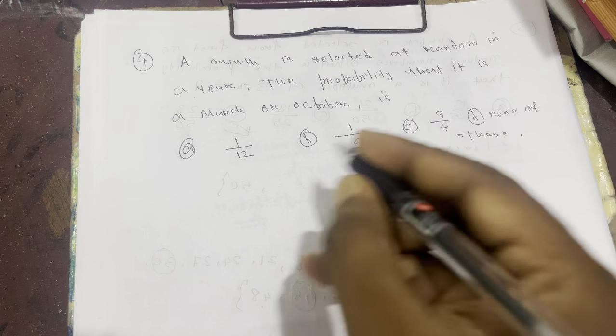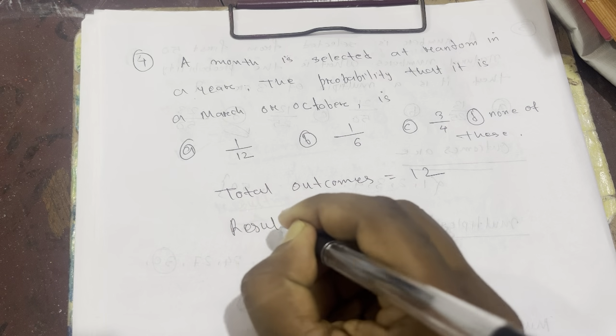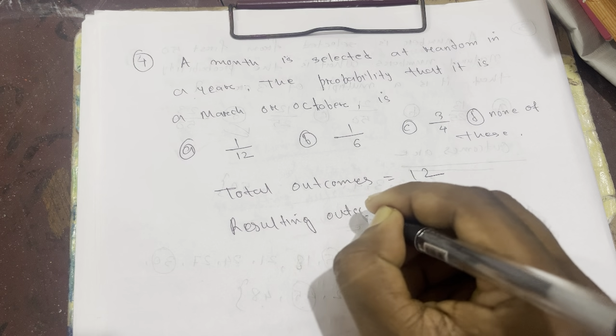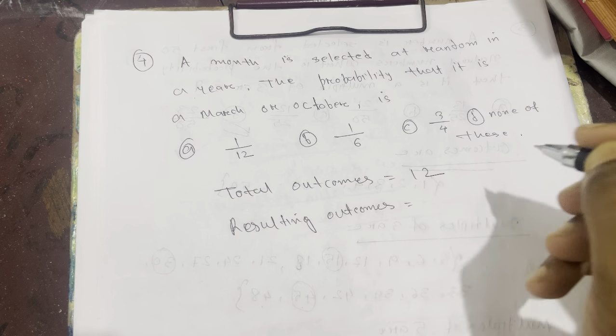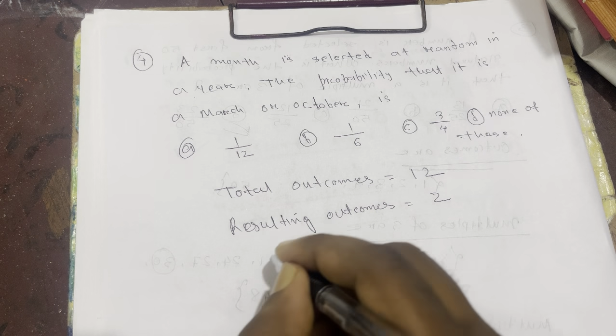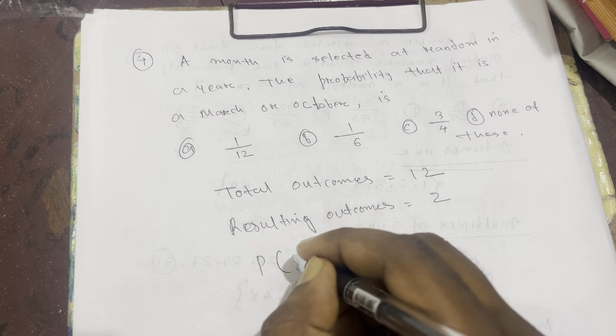So total outcomes, total number of months is equal to 12, and resulting outcomes means resulting months are what? March and October. That's why the resulting outcome will be 2.